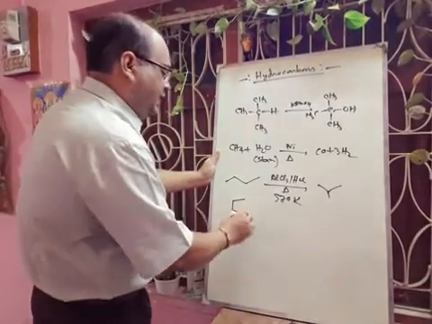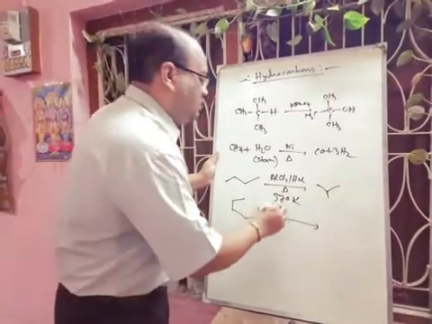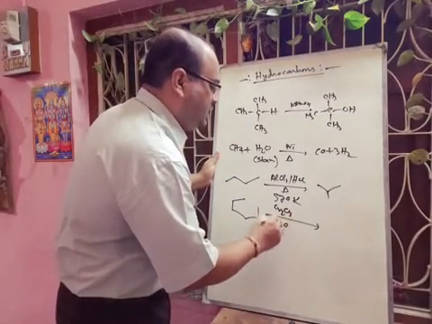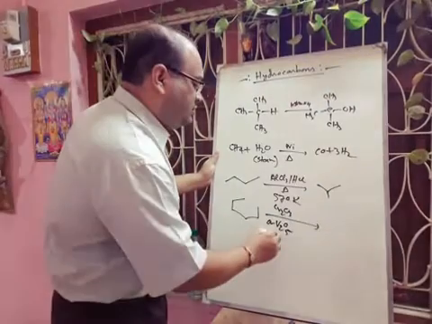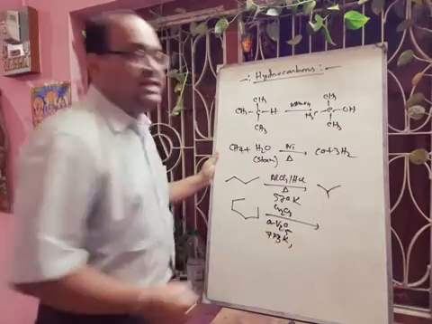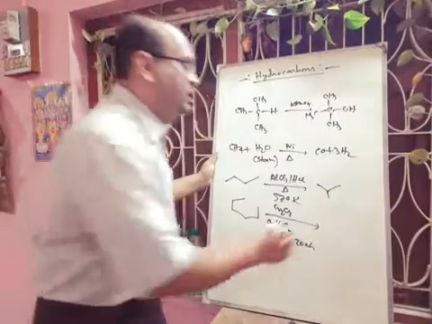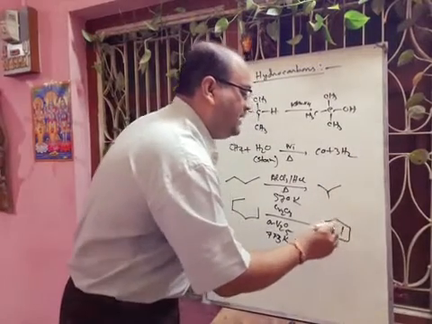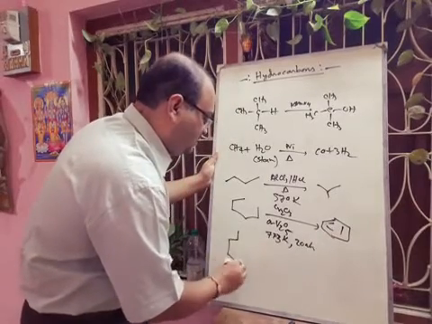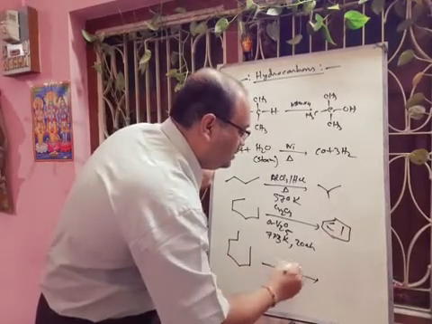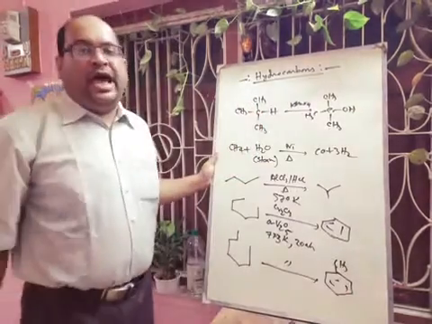If we take hexane and give a reagent like Cr2O3, vanadium pentoxide, or you can use molybdenum oxides, and the temperature required is around 773 Kelvin and high pressure around 20 atmospheres, then there will be formation of an aromatic compound. We will get benzene. And if we apply the same conditions in case of heptane, we will get toluene. These are the aromatic compounds.